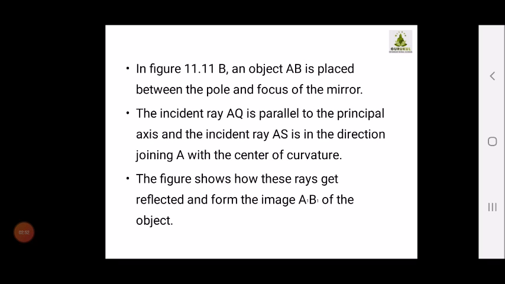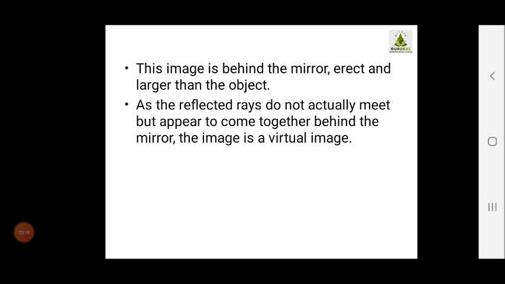images formed. Then in figure 11.11b, suppose an object AB is placed between the pole and the focus of the mirror, the incident ray AQ is parallel to the principal axis, and incident ray AS is in the direction joining the A with the center of curvature. The figure shows how these rays are reflected from the image A1 and B1 of the object. This image is formed behind the mirror and it's erect and larger than the object.